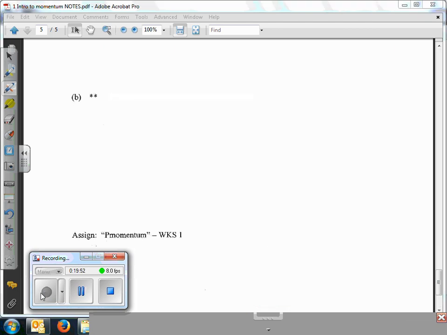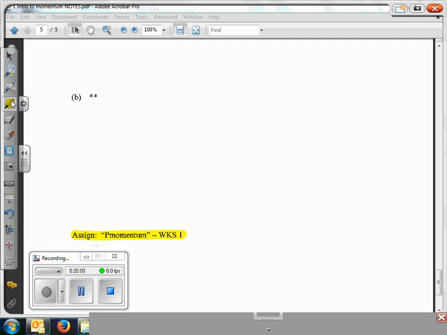Hopefully you picked up some new information about momentum and impulse, and hopefully this helps you do your assignment for tomorrow. Worksheet number 1.